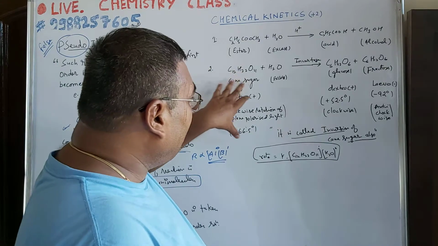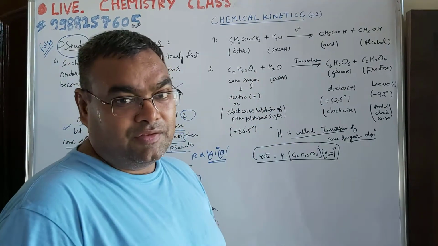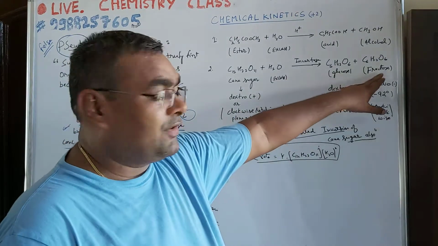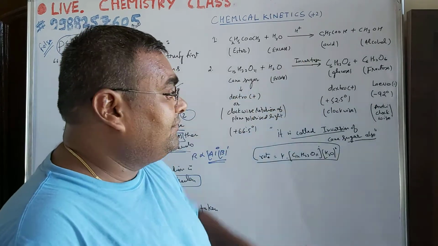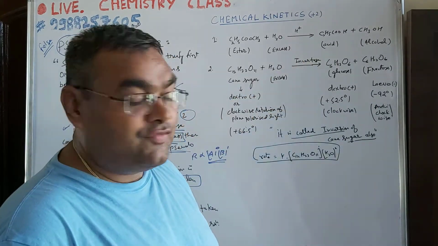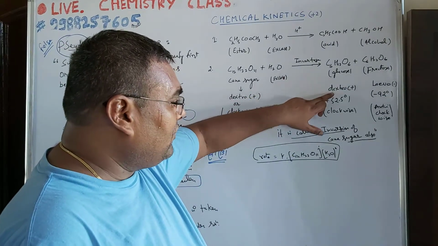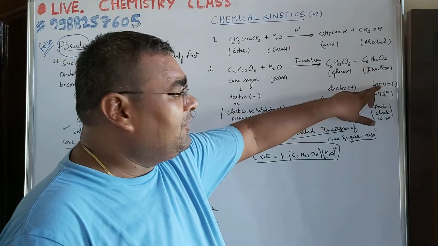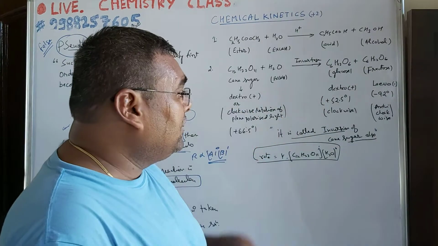But when it undergoes hydrolysis, it decomposes to glucose and fructose in the presence of the enzyme invertase. After hydrolysis, glucose is dextro with the rotation angle 52.5 degrees and fructose is levo. It shows the opposite rotation to that of glucose or cane sugar.